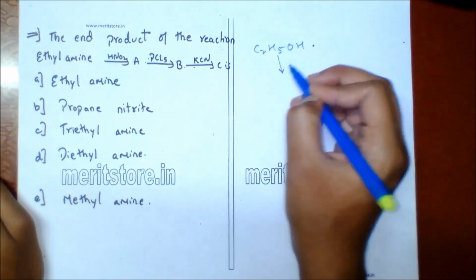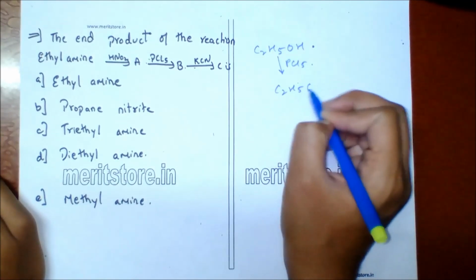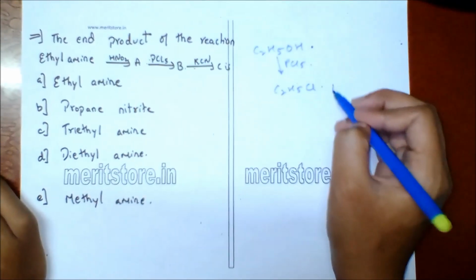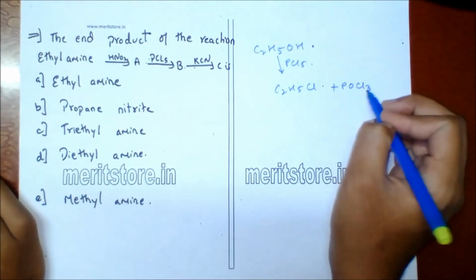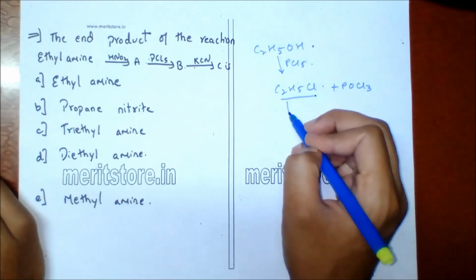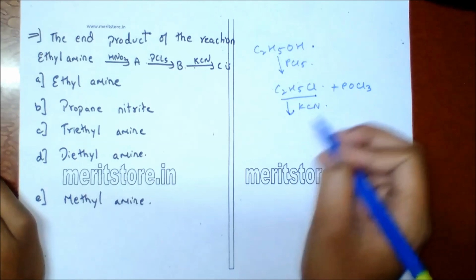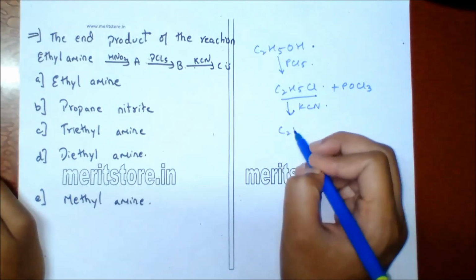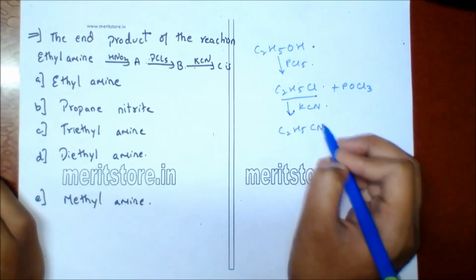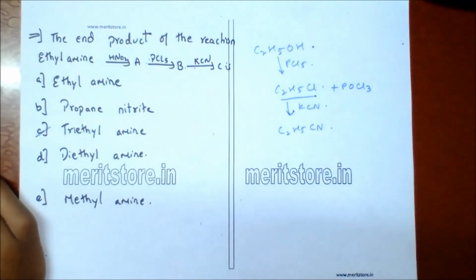When alcohol is treated with PCl5, it gives ethyl chloride plus POCl3 plus HCl. So compound B is ethyl chloride, which on reaction with KCN will give propane nitrile, C2H5CN plus KCl. So option C is the correct answer.